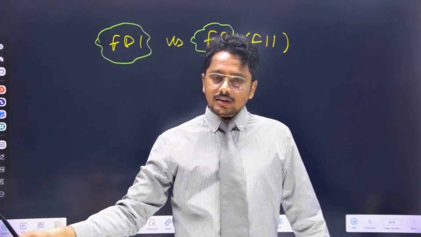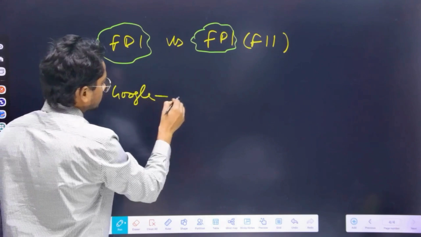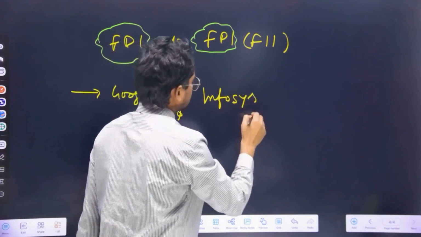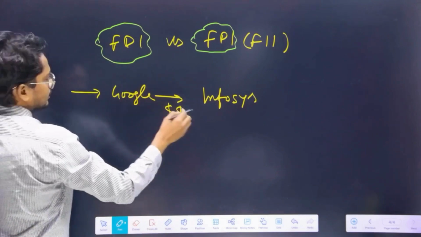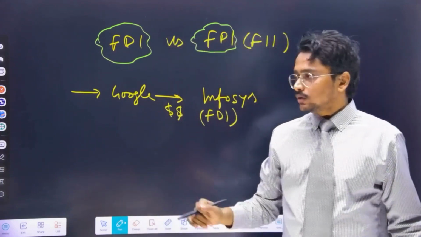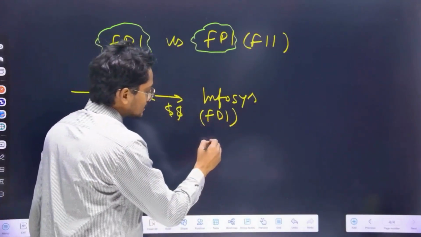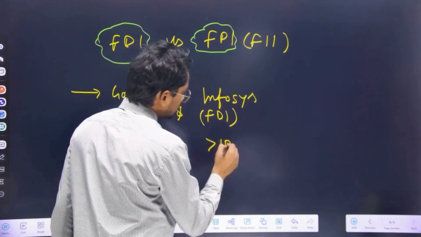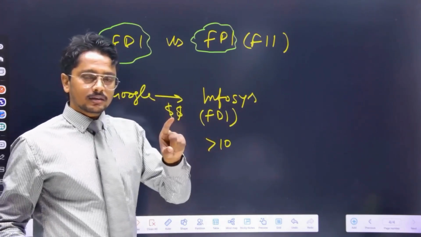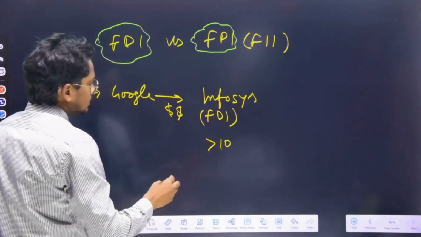If any foreign entity, let's say Google, invests dollars in India, let's say in Infosys, in FDI it should be at least 10% of the total capital of Infosys, not less than 10%. 10% shareholding must belong to Google for any investment to be known as foreign direct investment. So one condition is 10%.